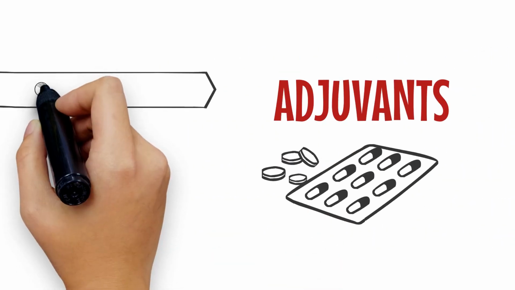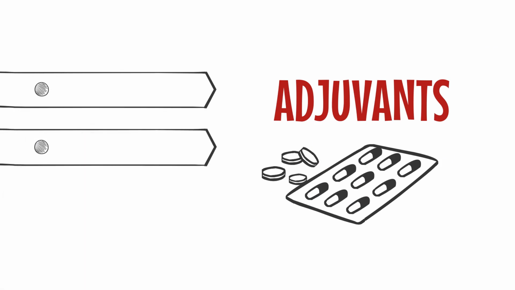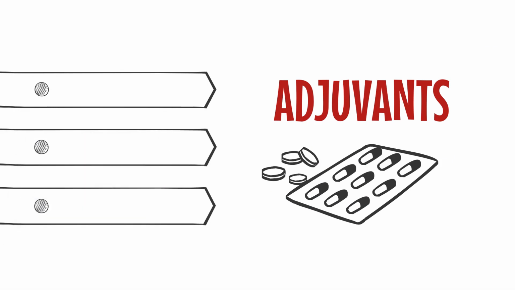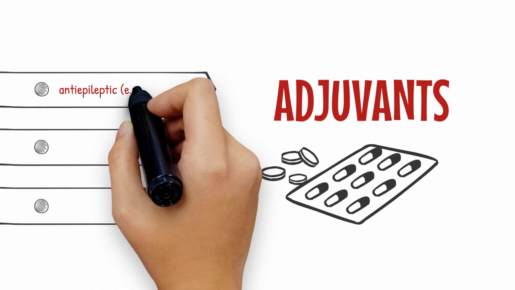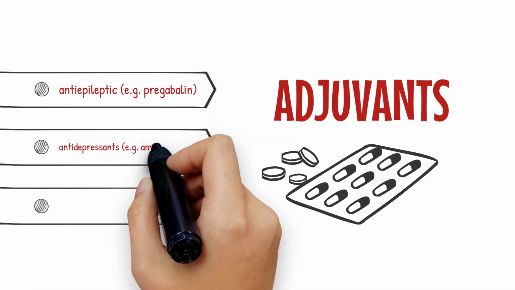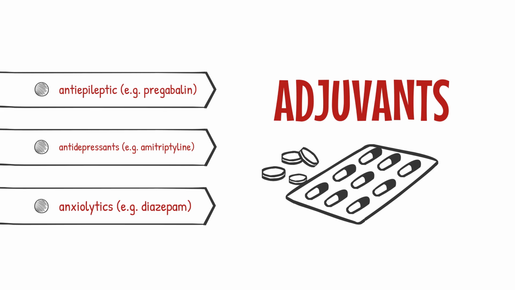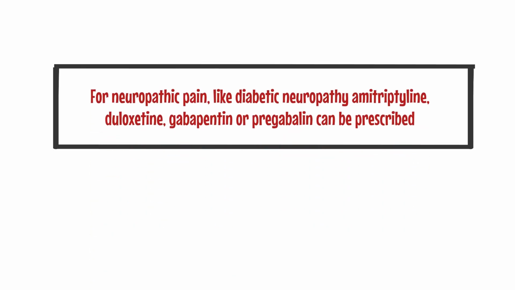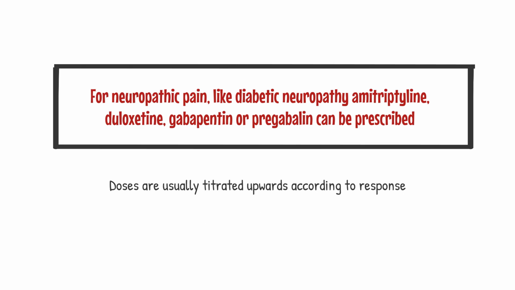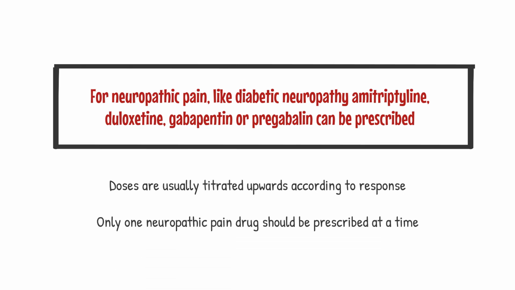Along any step in the ladder, additional drugs known as adjuvants may be used. Adjuvants include anti-epileptics like pregabalin, antidepressants like amitriptyline, and anxiolytics like diazepam. For neuropathic pain like diabetic neuropathy, amitriptyline, duloxetine, gabapentin, or pregabalin can be prescribed. Doses are usually titrated upwards according to response. Only one neuropathic pain drug should be prescribed at a time.